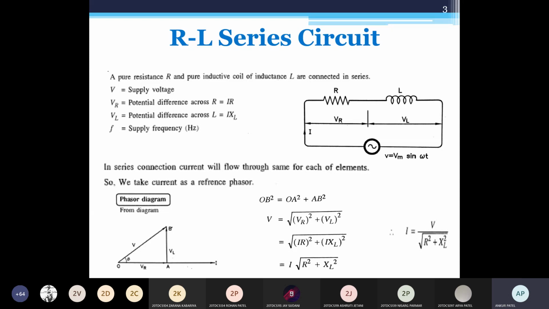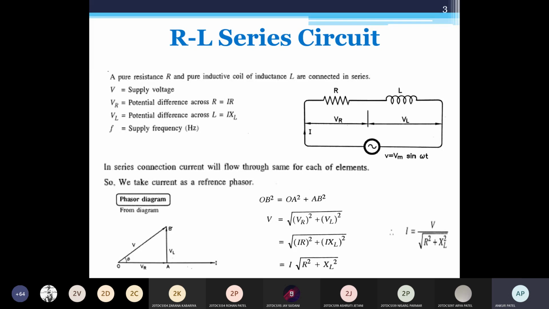Now draw the AB line for VL that leads the current by 90 degrees. Okay, now here we have VR and VL. So join the VR and VL. So we have here V, that is the phasor sum of VR and VL. Okay, and this is the phasor diagram.